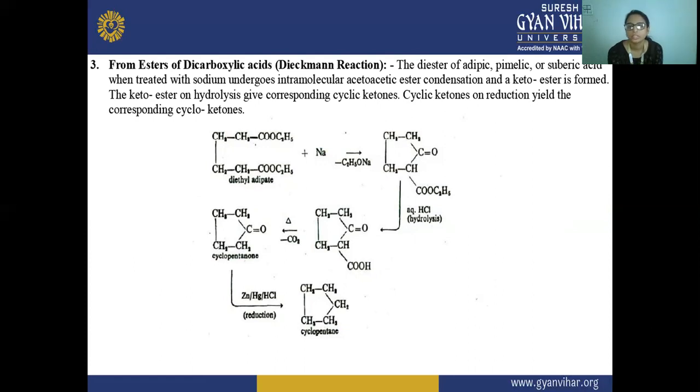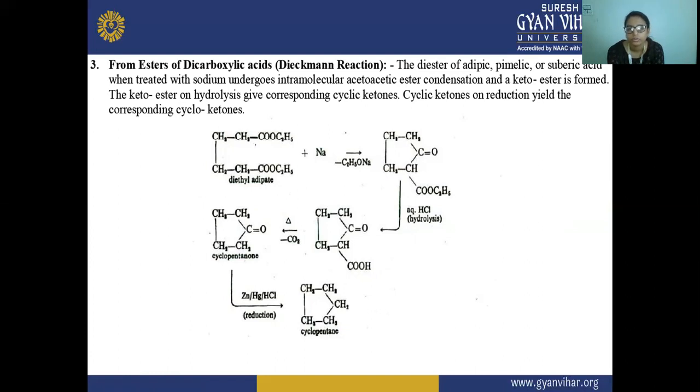So here you will see this is your diethyl adipate, which is an ester of the carboxylic acid, because here you can see this R group is attached to this COO. So these are the esters. This functional group is known as ester, and this is a dicarboxylic ester, or you can say a diester also. This diester is treated with sodium.